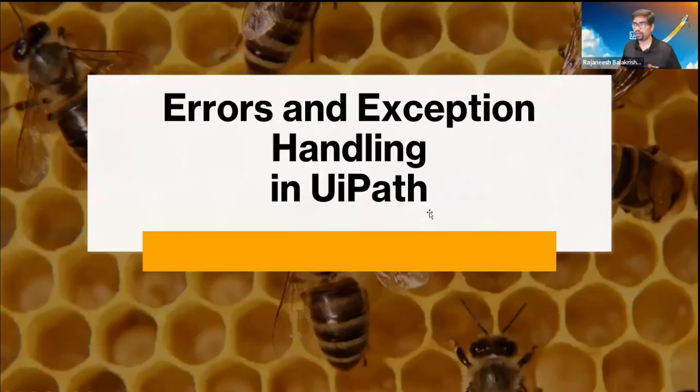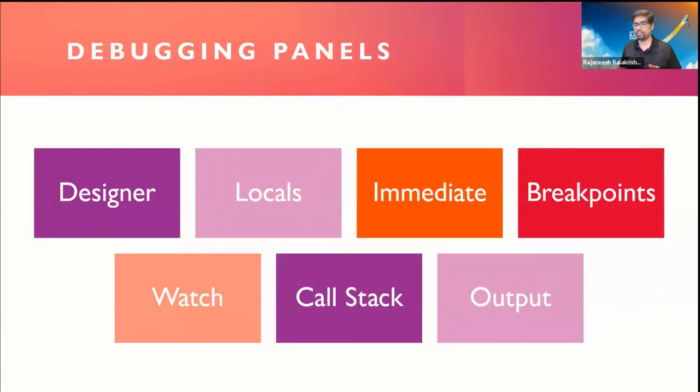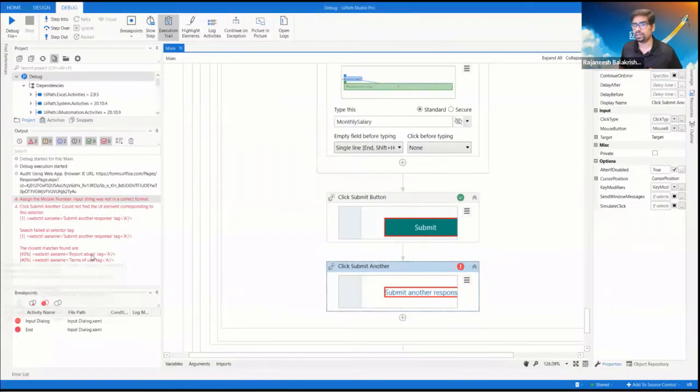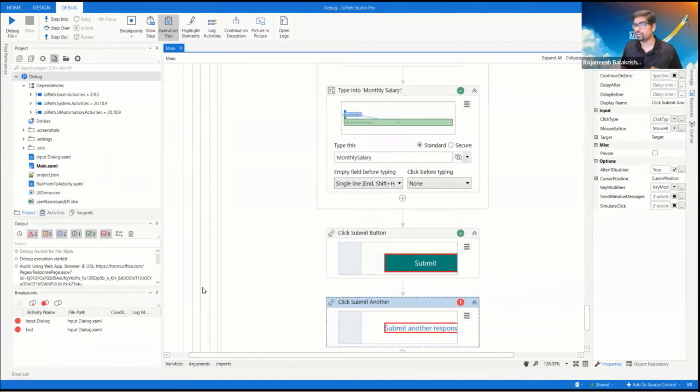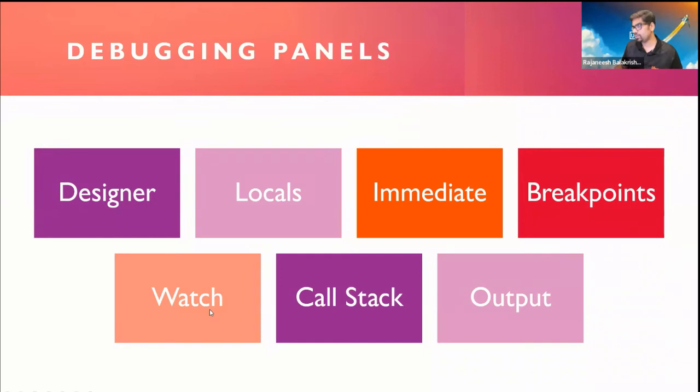And the immediate panel gives options to evaluate the variables or the arguments. It's not there now, so I can show it in the next run. And watch is for watching a specific variable's value, or the arguments. Call stack shows the next step, also the previous step or the parent activity. You can see the details around all those things in the call stack. And in the output panel, all the output will be displayed there, right?